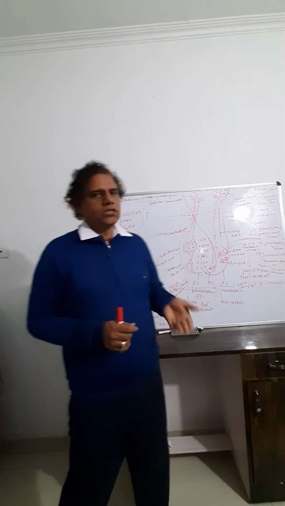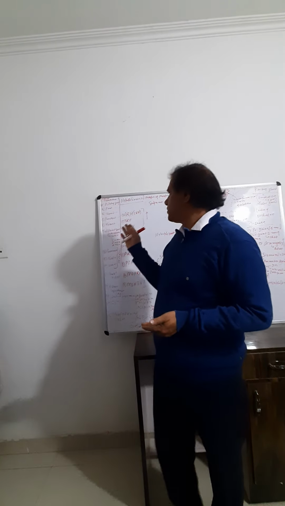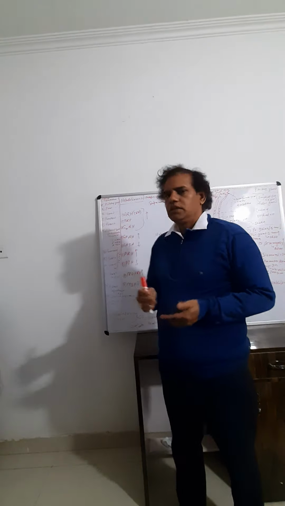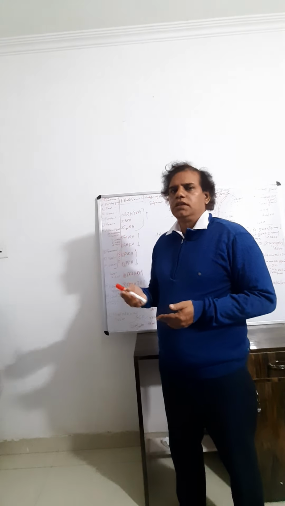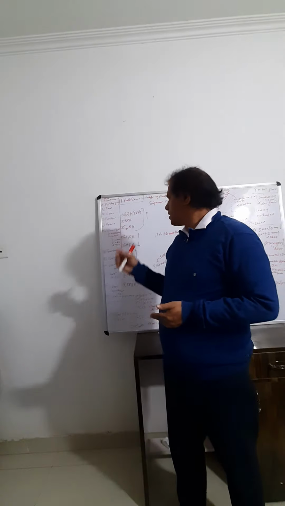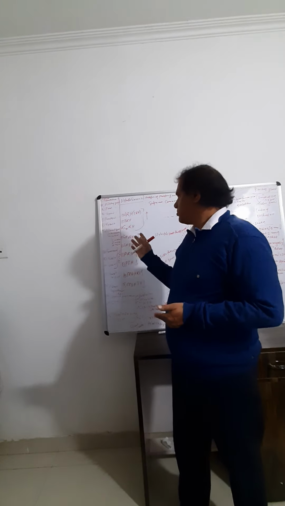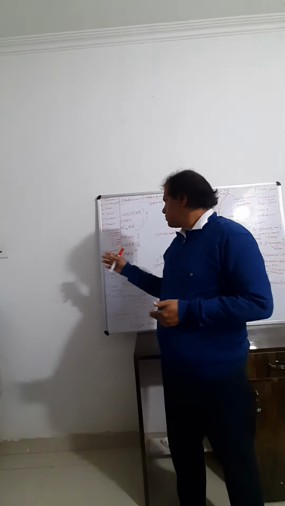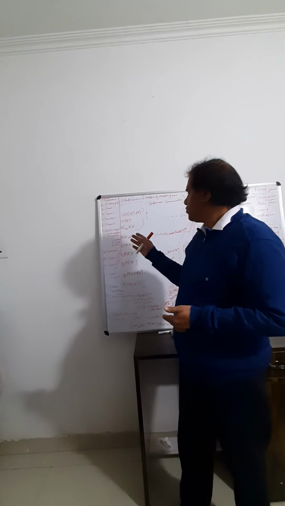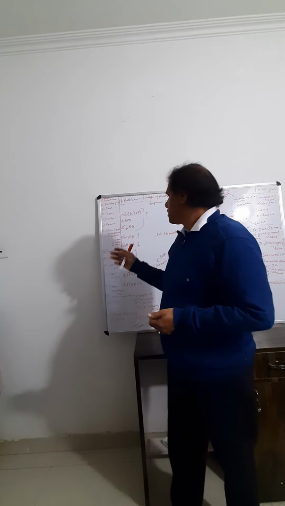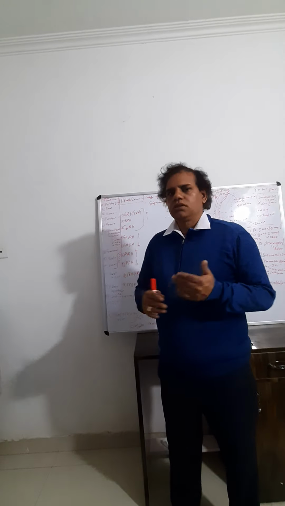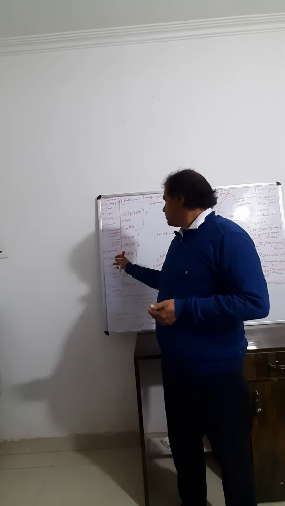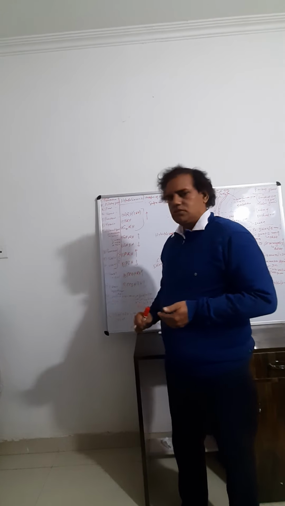There is the hypothalamus, pituitary gland, pineal gland, thymus, parathyroid, thyroid, and adrenal gland, which consists of adrenal medulla and adrenal cortex. Adrenal medulla releases adrenaline and noradrenaline, and the cortex releases different hormones: zona glomerulosa releases mineralocorticoid, zona fasciculata releases glucocorticoid, and zona reticularis releases the sex corticoids. And the pancreas, testis, and ovary are heterocrine glands because they are both exocrine and endocrine, releasing enzymes and secretions as well as hormones.